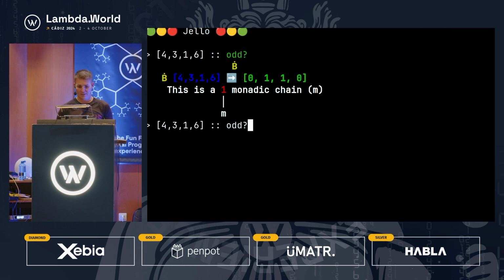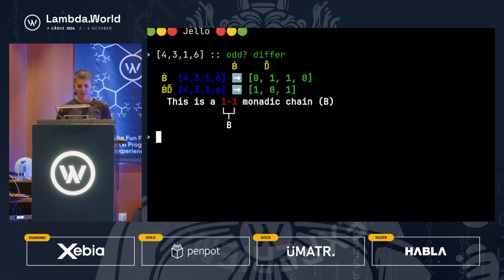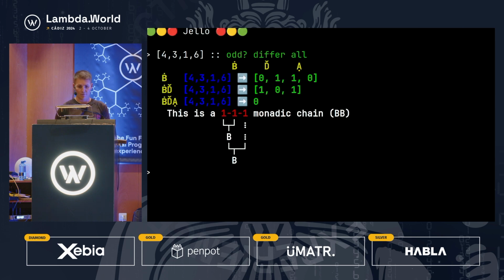And after odd, you then want to do the not equal to prior. And once again, this is going to give us a suggestion. So you're checking whether adjacent elements are not equal to each other. There's actually this exact function in a language called Q called differ. And so we can replace this with differ. And then finally, we just want to do an and reduction, which is going to be an and fold. Once again, we have a shortcut for this, which is just all. So we can go back and replace that. And that's our full solution in Jello, which gets converted into Jelly.